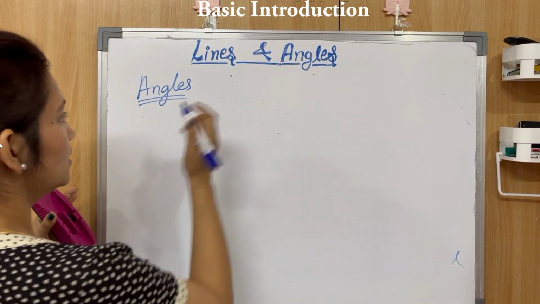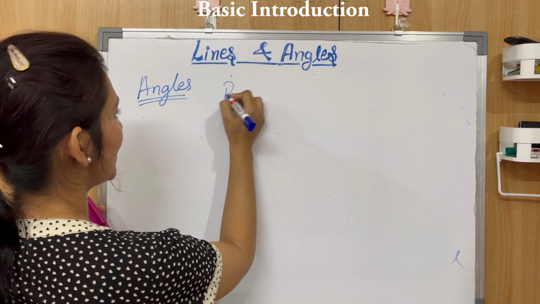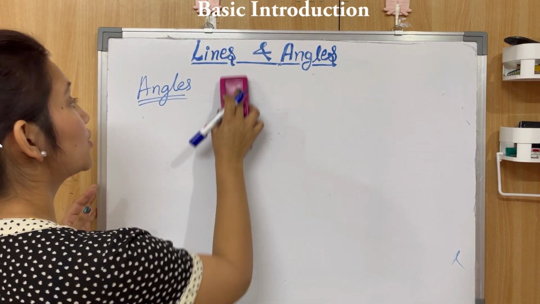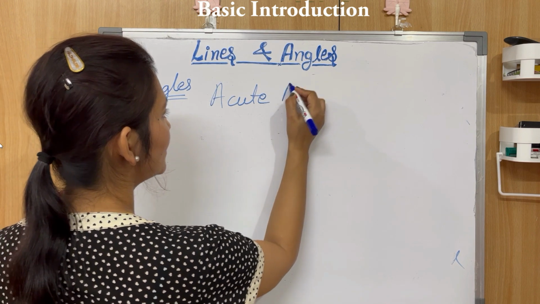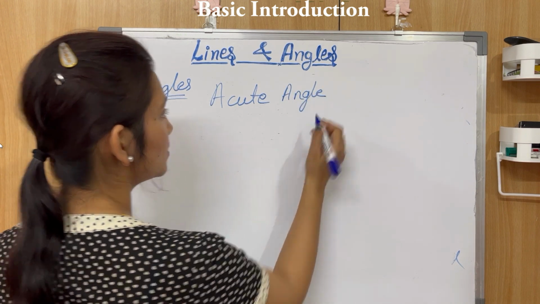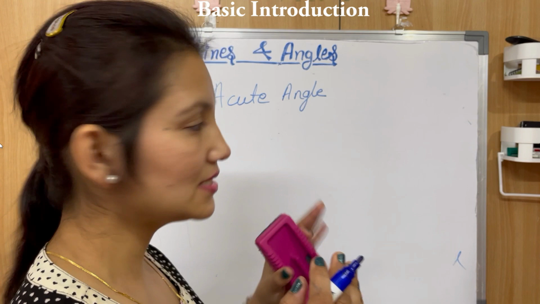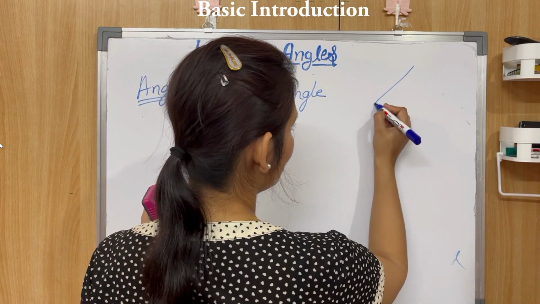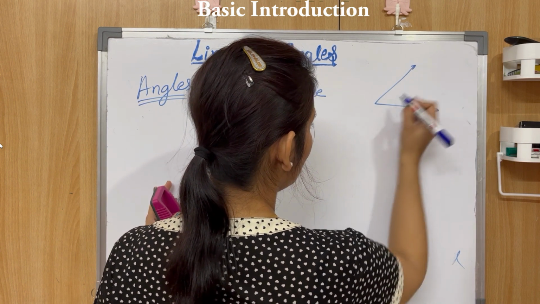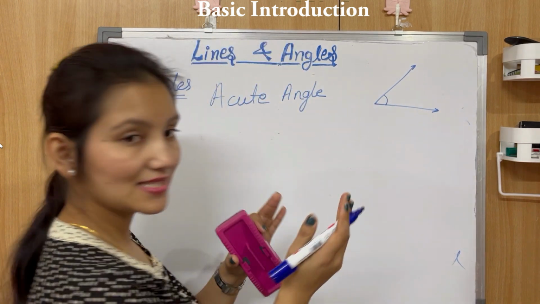We'll start with acute angle. As I said, acute angles are the angles which are greater than 0 degree but less than 90 degree. It means they lie somewhere between 0 and 90 degree. So how will they look? They will look like this, because they are less than 90 degree.